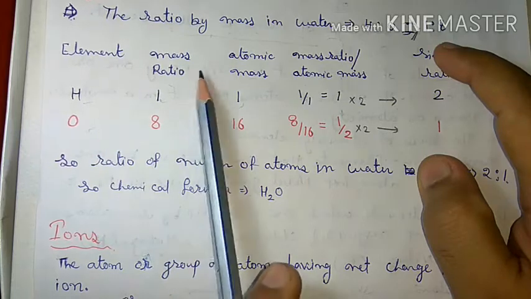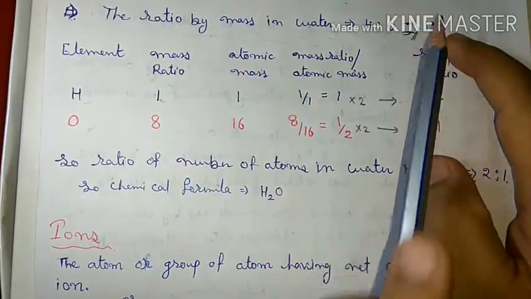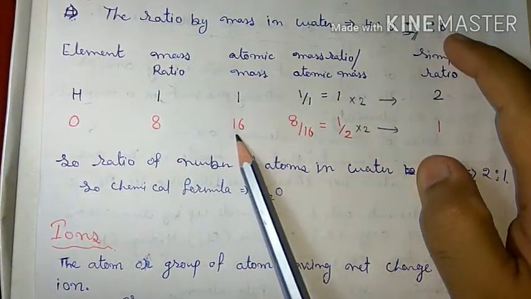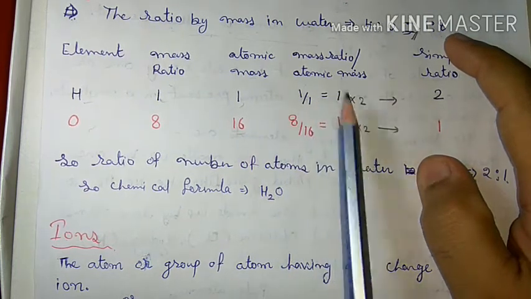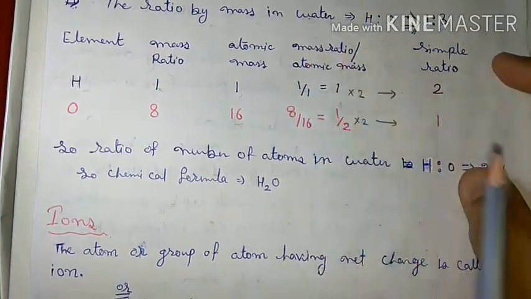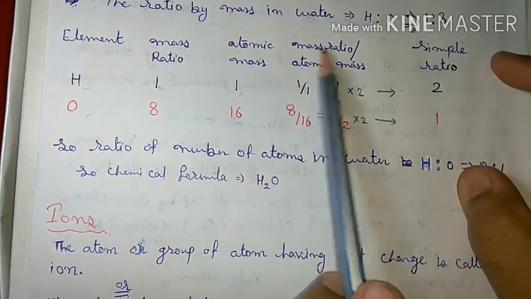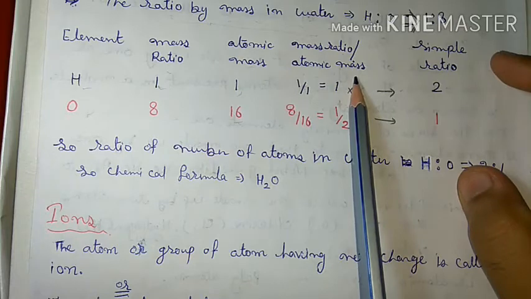Similarly for oxygen, the mass ratio according to the question is 8, and you know that its atomic mass is 16. Now we derive the relative ratio, that is, the mass ratio divided by the atomic mass.